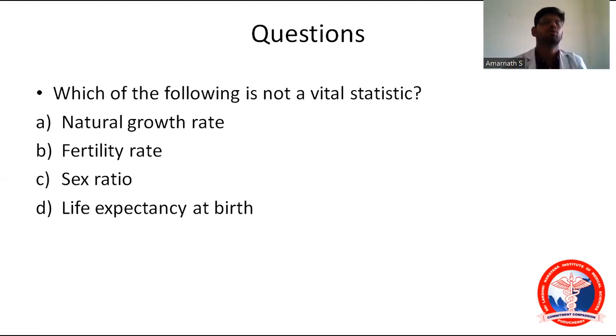sex ratio. As I told you, these demographic indicators are of two types: population statistics and vital statistics. What are the population statistics? Population size, sex ratio, population density, and dependency ratio. And what are vital statistics? Birth rate, life expectancy at birth, mortality rate, and fertility rate. So growth rate, fertility rate, life expectancy at birth all come under vital statistics. And sex ratio is a population statistic.